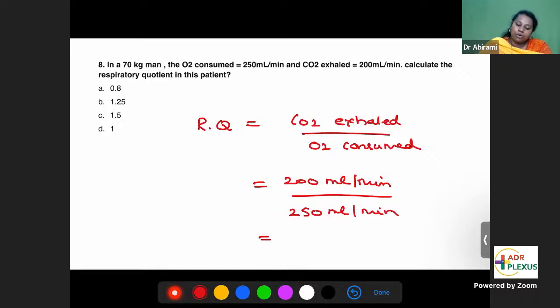So if you substitute all this, you will get 0.8. 0.8 is the normal RQ ratio. All these are actually normal values. The normal RQ ratio, respiratory quotient, is 0.8.